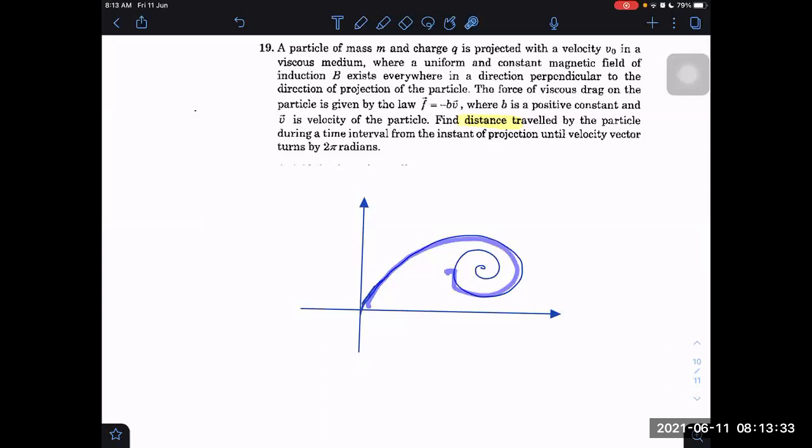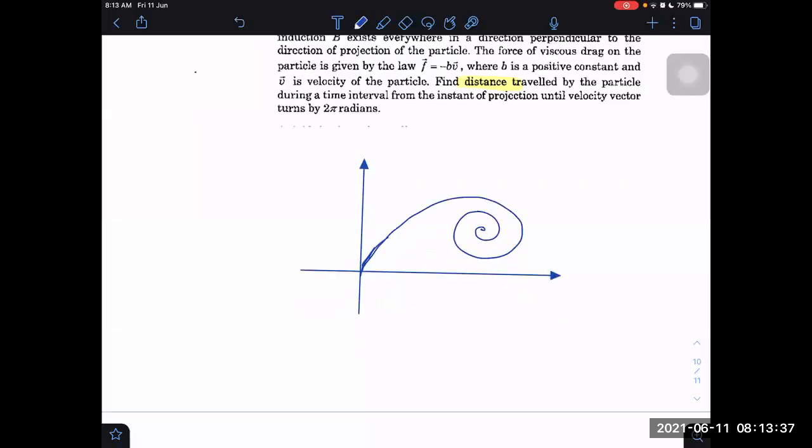How to find that? Now this appears to be a complicated problem, but understand that two forces are acting here. One force will be responsible for change in direction only, that is the magnetic force. But the drag force, BV, will be the one responsible for change in magnitude, right or not? Yes. Work can be done only by BV. Only BV can do work, other forces cannot do work.